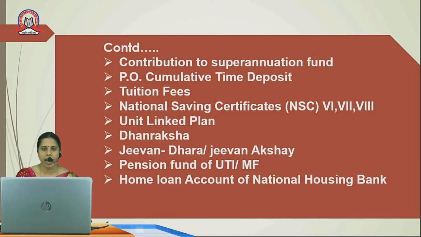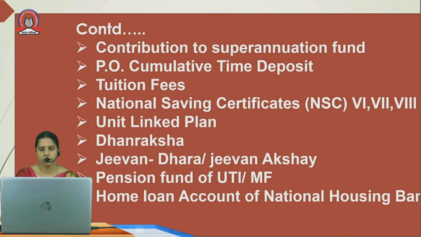Unit linked plan, Dhanraksha, Jeevan Dhara, Jeevan Akshay, these are the various schemes and policies by life insurance companies. The investment under these schemes is also allowed for deduction. After that, pension fund of UTI, mutual funds, and home loan account of National Housing Bank are also allowed for deduction.